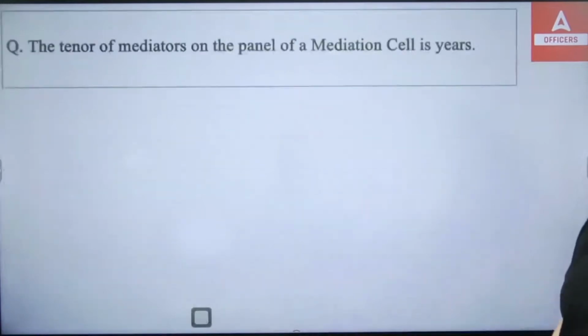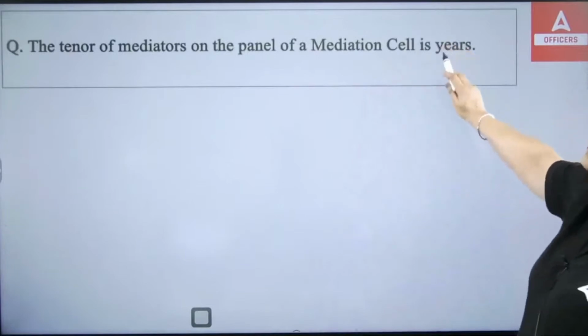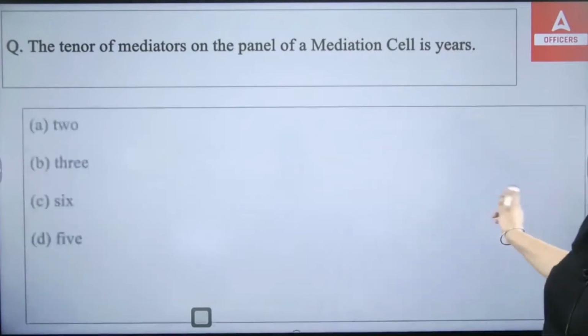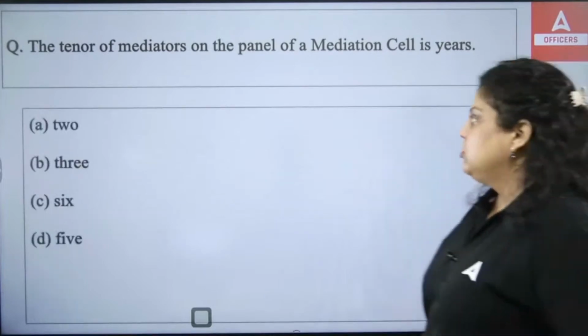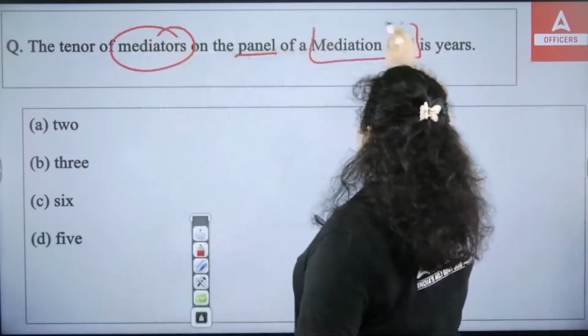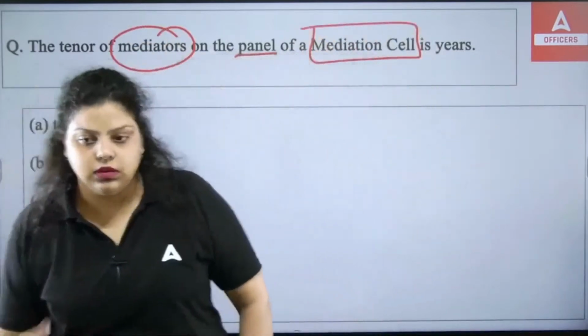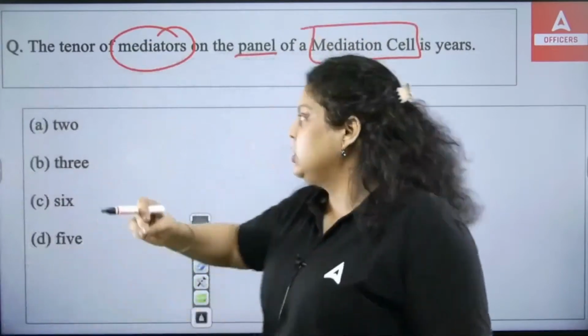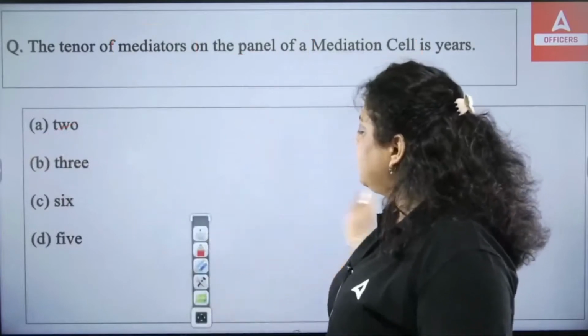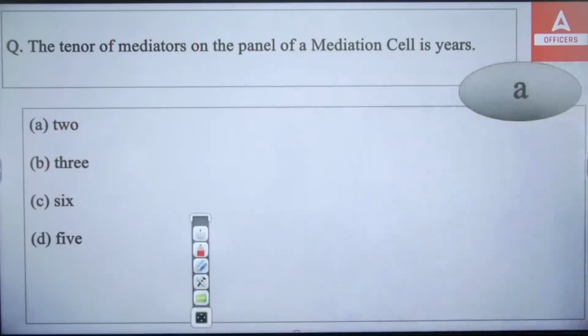Now, the next question is saying the tenure of a mediator on the panel of a mediation cell is dash years. So simply, the tenure of mediators on the panel of the mediation cell is how many years? Is it 2 years, 3 years, 6 years, or 5 years? And the tenure will be 2 years. So the right answer will be your A option.